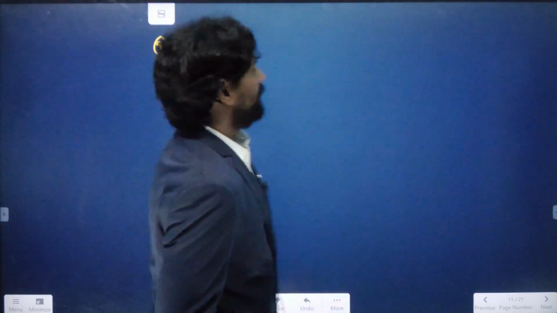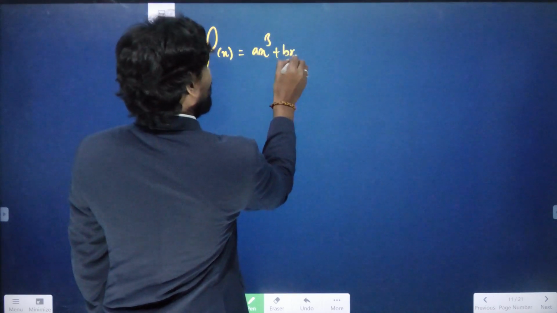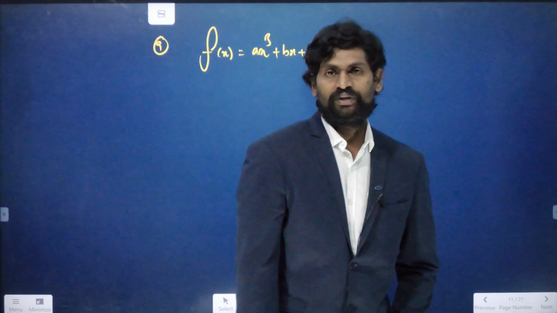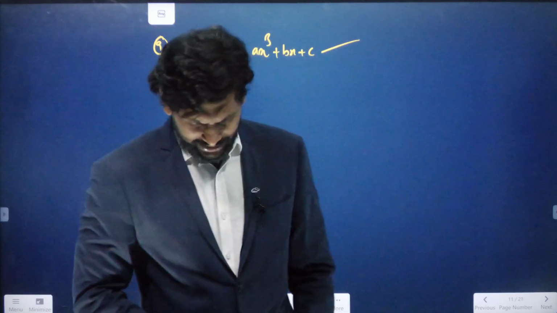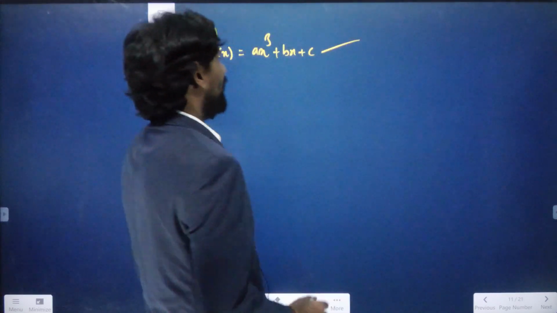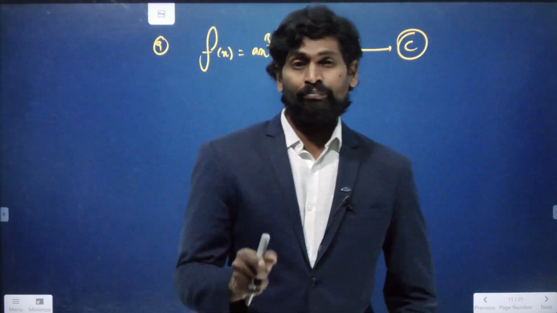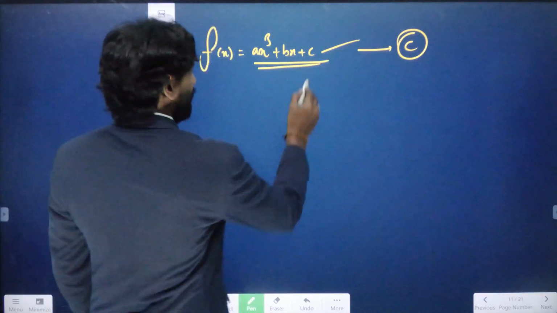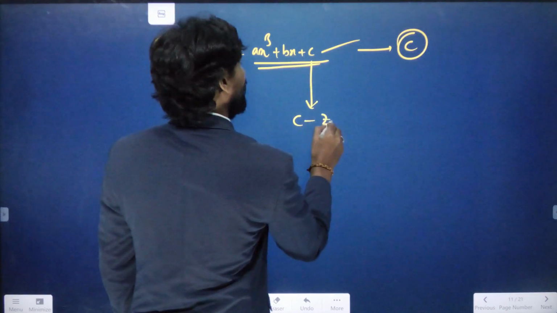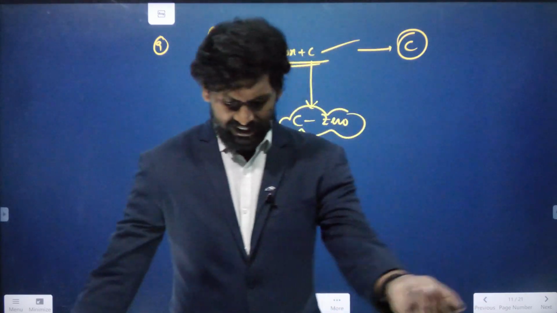Let us go through the last problem here. The 9th question is given. f of x is in the form of ax cube plus bx plus c, which is nothing but an algebraic function, because it is in the form of letters and in the form of a cubic polynomial. Then what is the value of c for this function to become an odd function? According to the concept, the value of c must be 0. If the constant value becomes 0, this function can be an odd function.